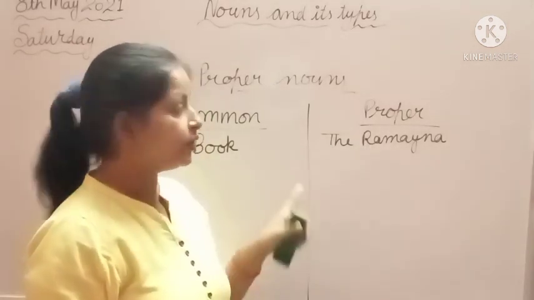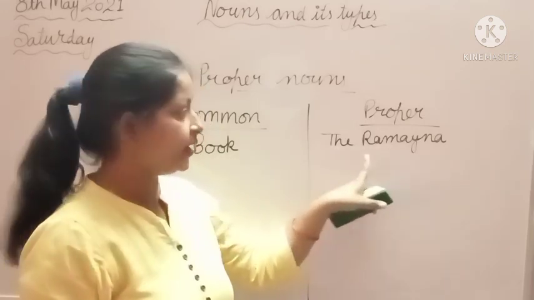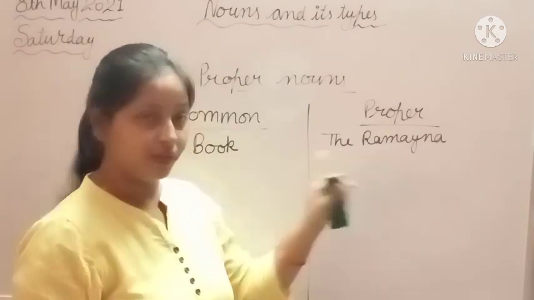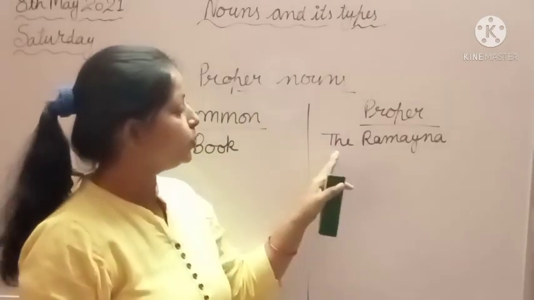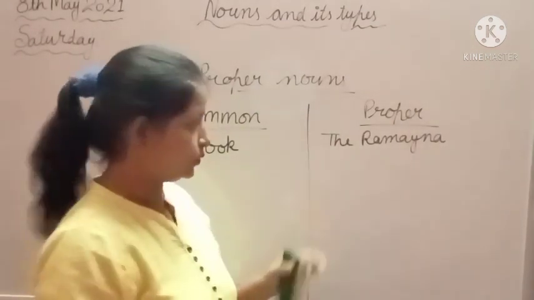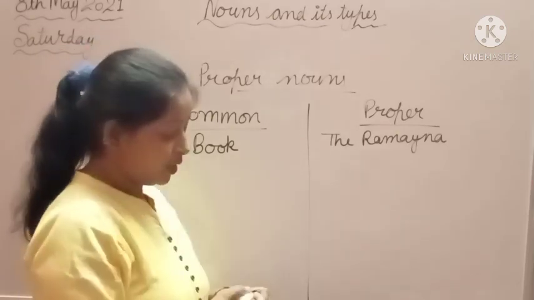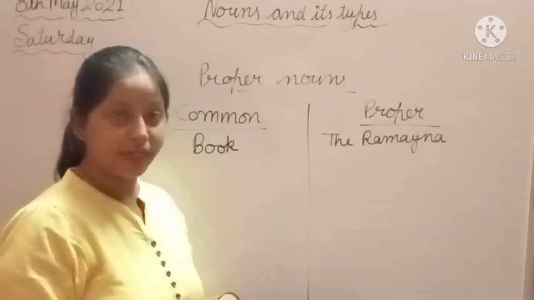And let me tell you one more thing: when we write a proper noun, we write the with it. Okay, the Ramayana, the Ganga. We use the with the proper noun, book, the Ramayana, but not with the names of any person.